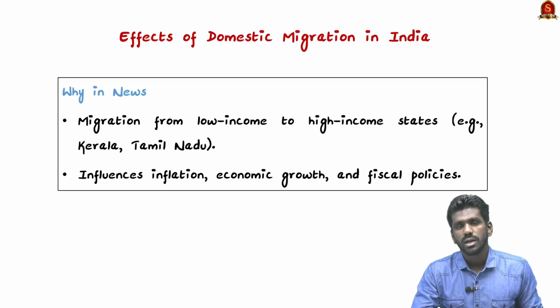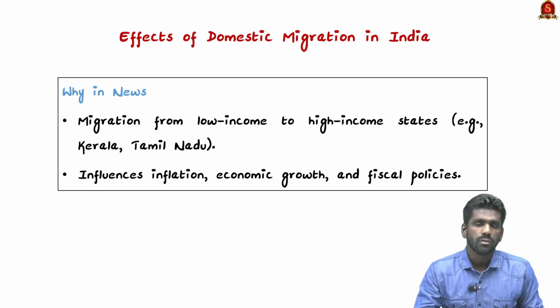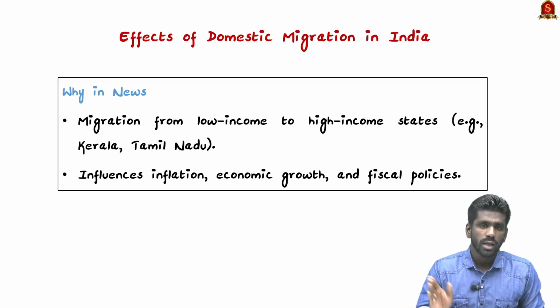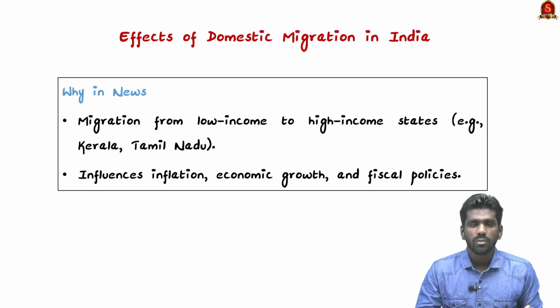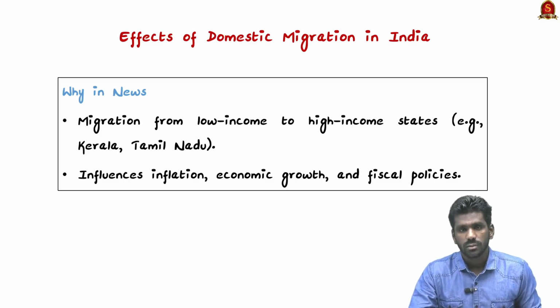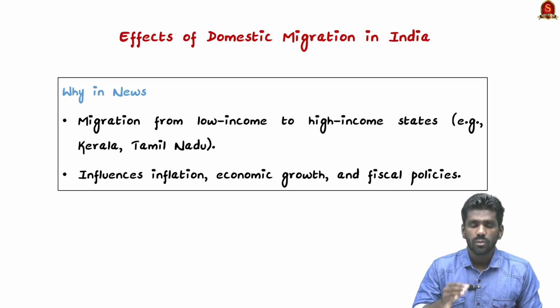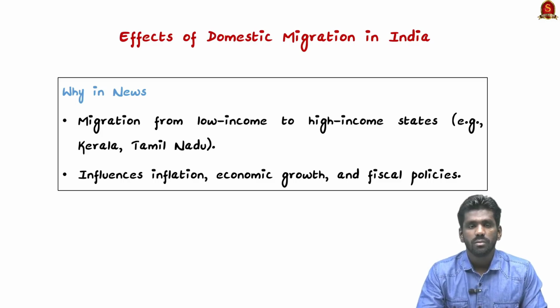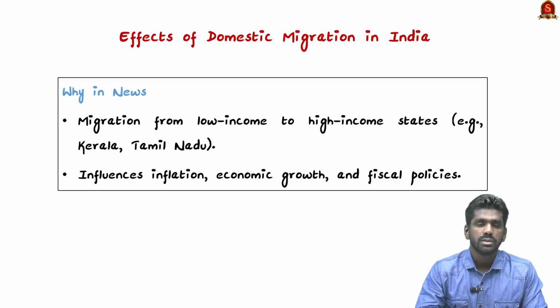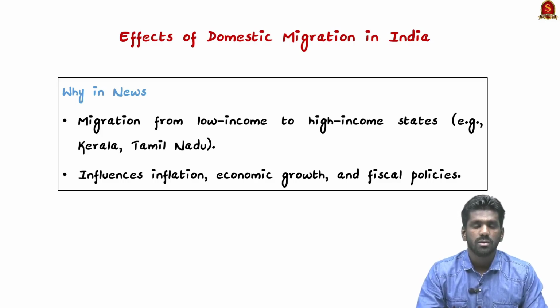Recently, State Bank of India released a report regarding this domestic migration, and this report found that many workers are moving from low income states to high income states. So from states like Bihar and Uttar Pradesh, people are moving to Kerala and Tamil Nadu. This movement affects many things like inflation, the demand for goods and also the entire economy. This also affects both the states from which they migrate and the states in which they settle. So both the sending and receiving states are affected by this domestic migration.